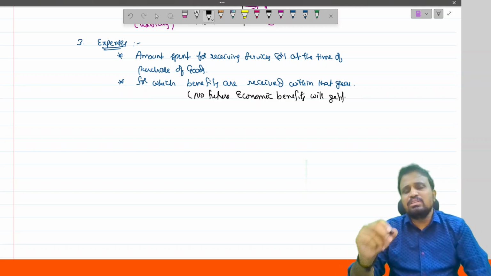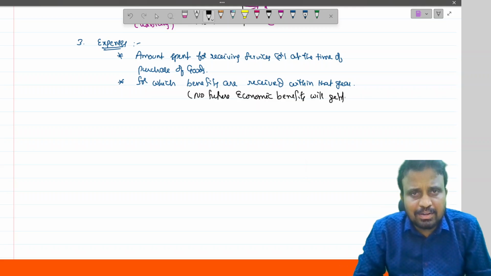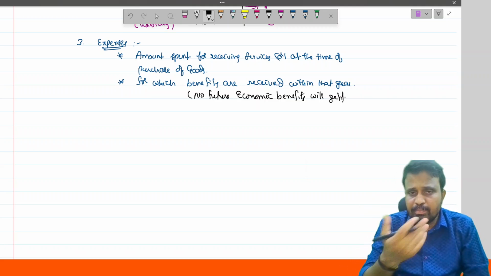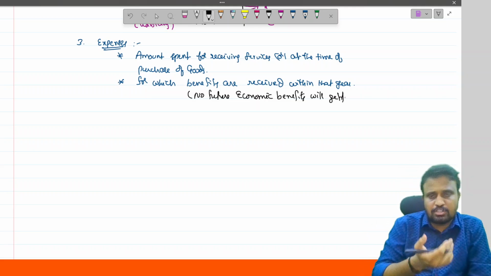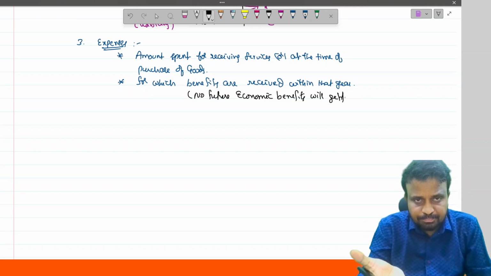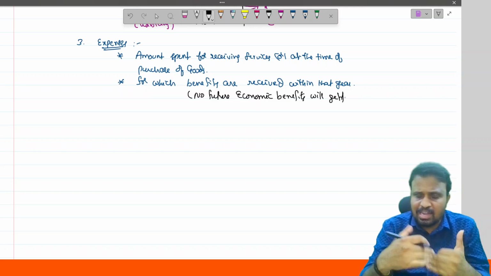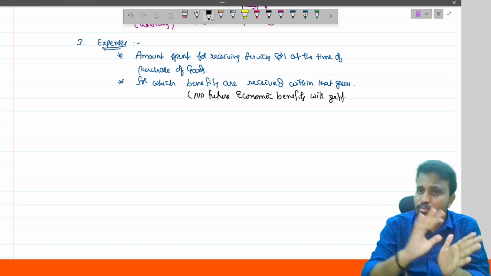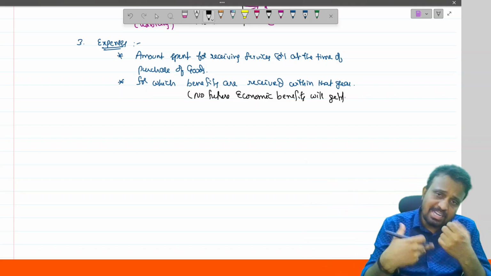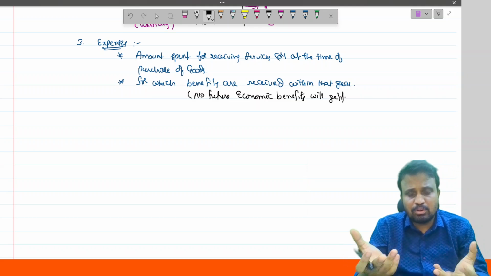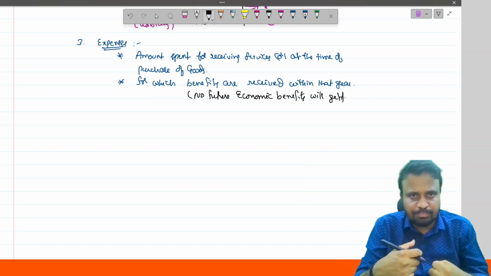For example, rent paid to the landlord. How do we pay the rent? After utilization of the building, we pay the rent. Here the benefits were already received, and later we make the payment, and no future benefits will be received. Even salaries are paid to the employees after receiving the services.